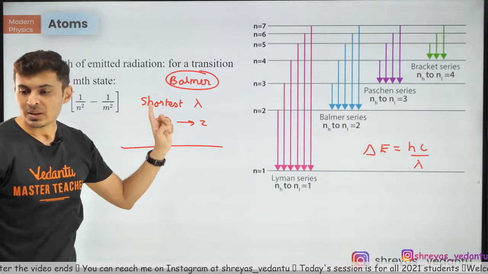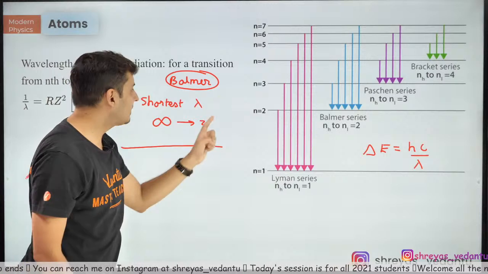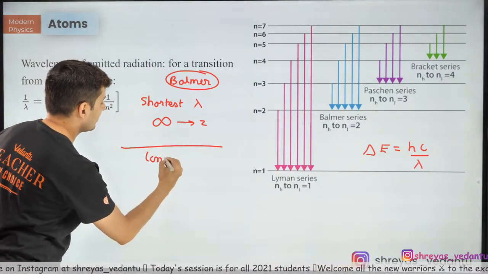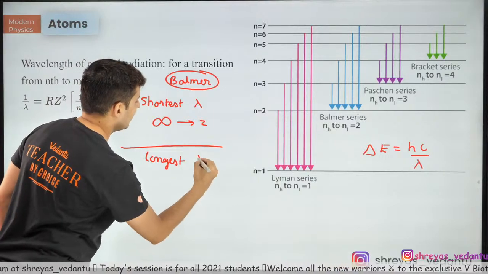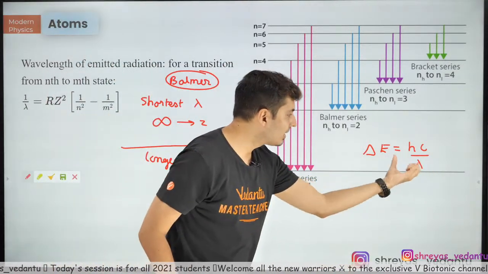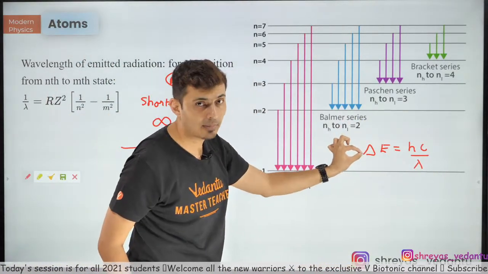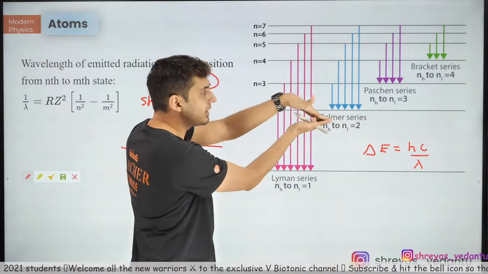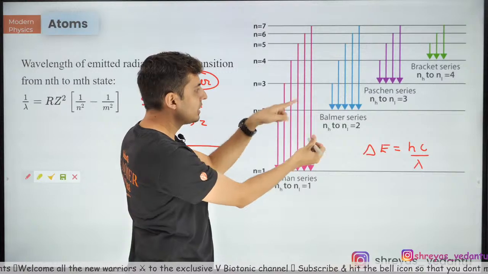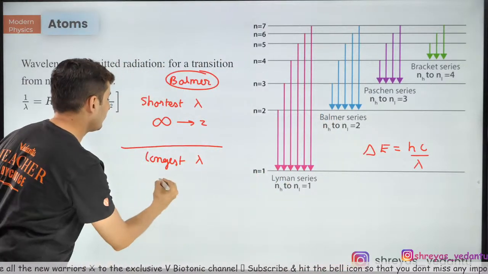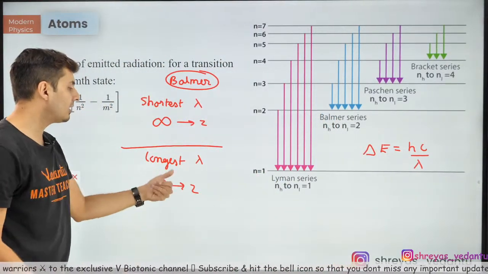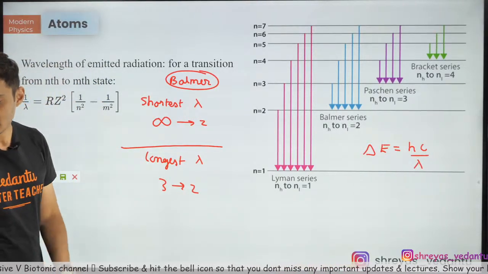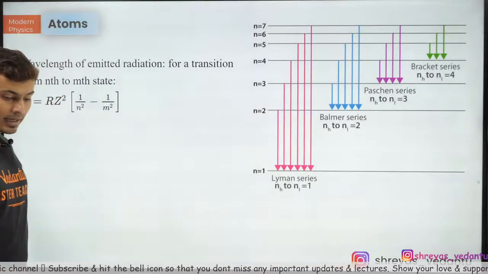Similarly, if they ask when you are going to get the longest wavelength, the longest wavelength means a very small energy gap. How will that small energy gap occur? When the transition is from the immediate neighbor higher orbit, so from 3 to 2. From 3 to 2, you are going to get the longest wavelength. I hope now it is clear. Very good, excellent, guys. Great, let's go to the next one.